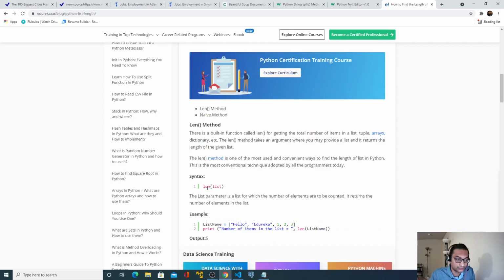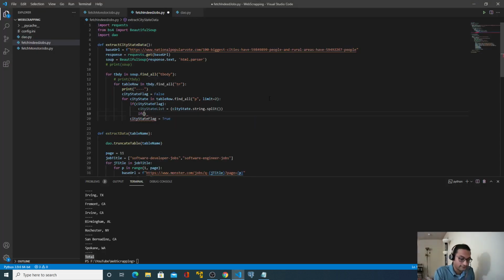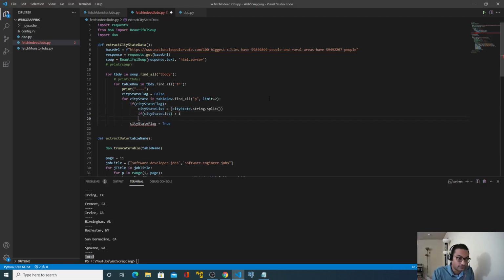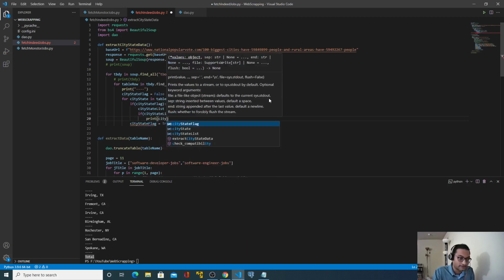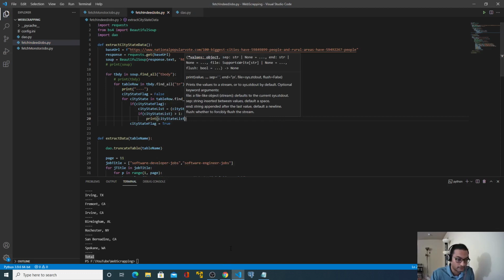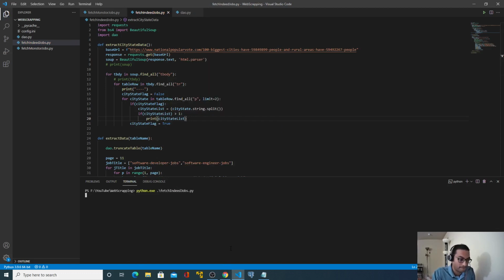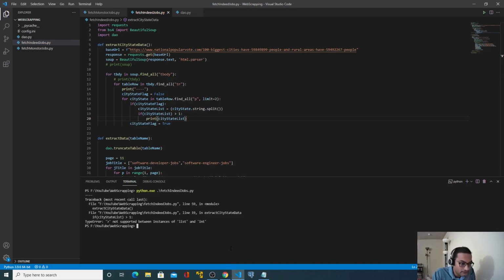So if I scroll down, if the length of my array is greater than 1, then only you print it. Print city state list. It's giving an error, so I have to use len. I forgot that. Perfect.